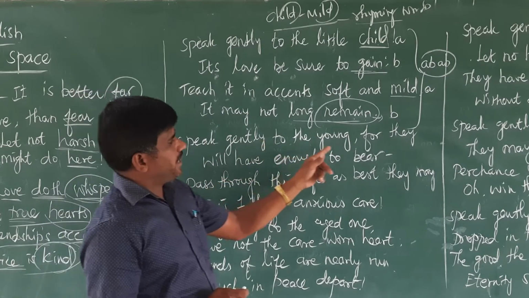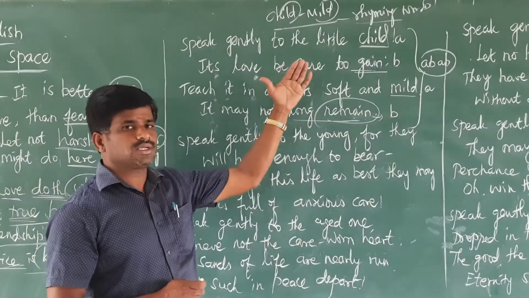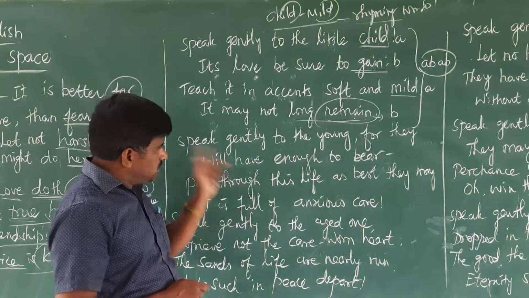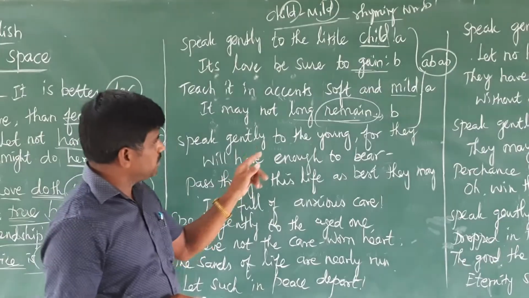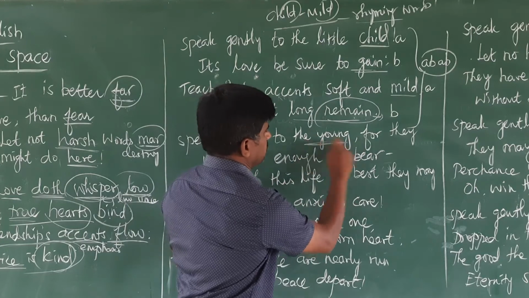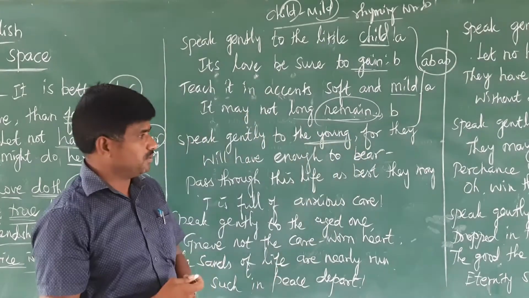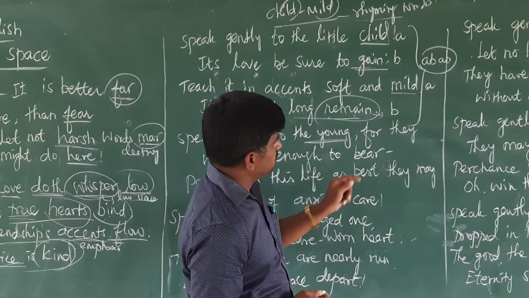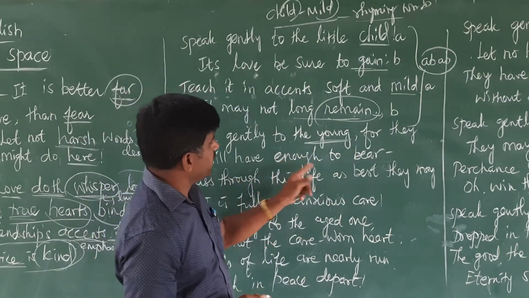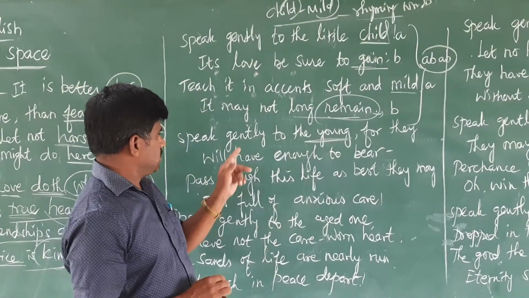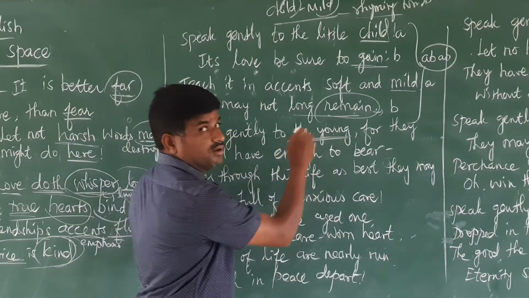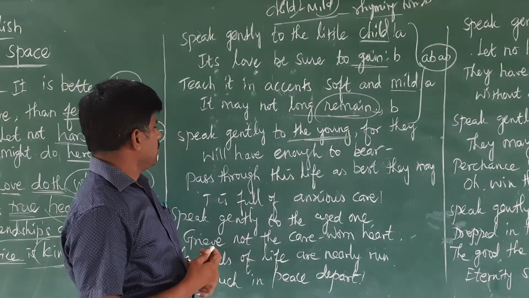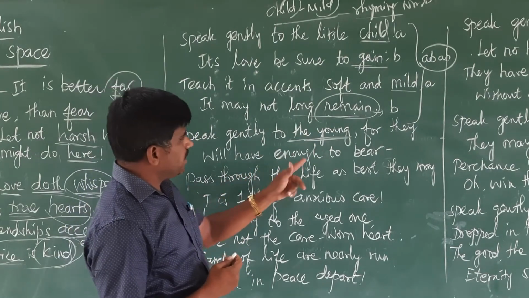Speak gently to the young. In the previous stanza he explained how to speak with the child. In this stanza the poet explains how to speak with the young people, which means the younger people. Speak gently to the young, for they will have enough to bear. We should speak gently to the young people, children and then growing people. For they will have enough to bear.